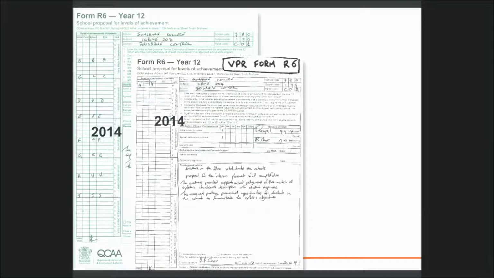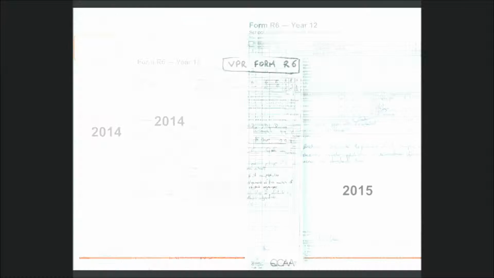In 2014, the VPR Form R6 goes with the green Form R6 to verification, but student A does not appear on the R6. Any advice from this verification should be applied to the VPR student if it is relevant.